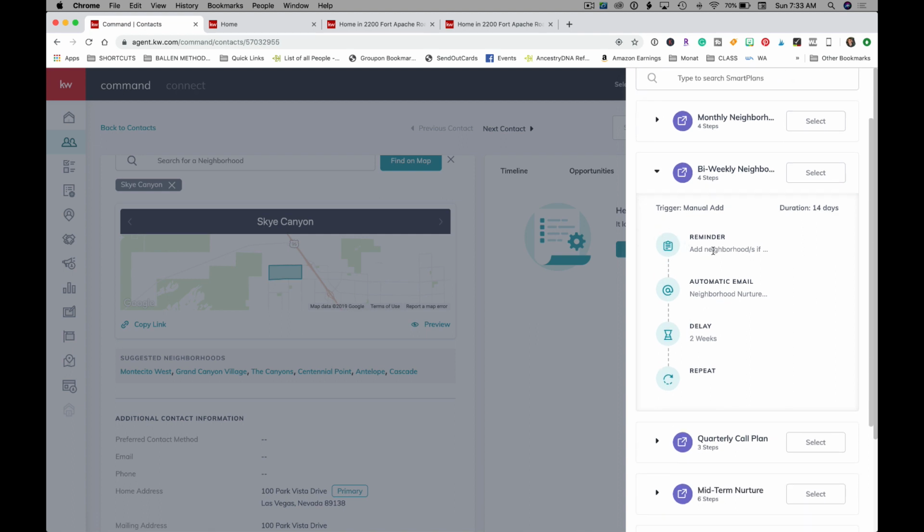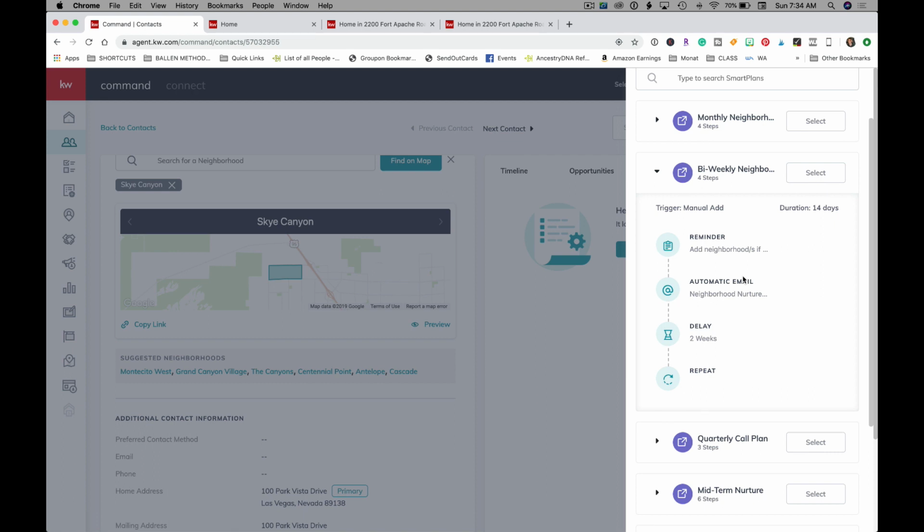There's 4 steps. Click on the arrow. It has a reminder to add them to a neighborhood if you haven't already. So what that means is, let's just say you want to put your entire sphere of influence on neighborhood nurtures. You can actually go in and bulk add by tag SOI everybody to the neighborhood nurture. Then anybody that doesn't have a neighborhood nurture will show up in your task list to go add a neighborhood. So that's a great way to get started.